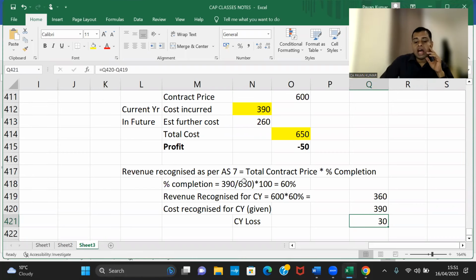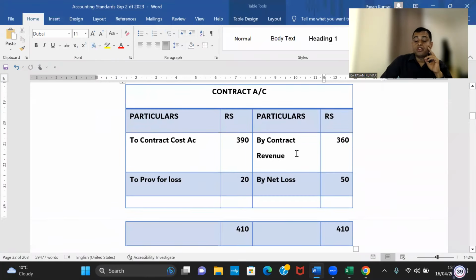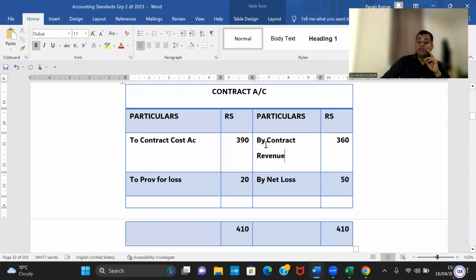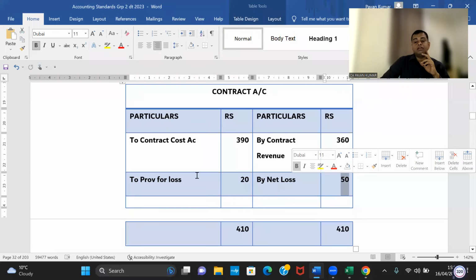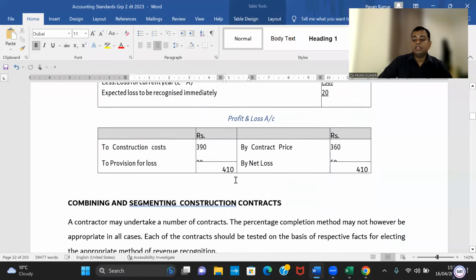So guys, this is the problem. Are we done? Okay, look here. If you prepare the contract account: by revenue 360, to contract cost 390, by net loss 50, provision for loss 20. This is how we write the contract account. So total net loss is 50. Out of that, provision is 20. That means 30 is actual loss, and 20 is expected, estimated loss.